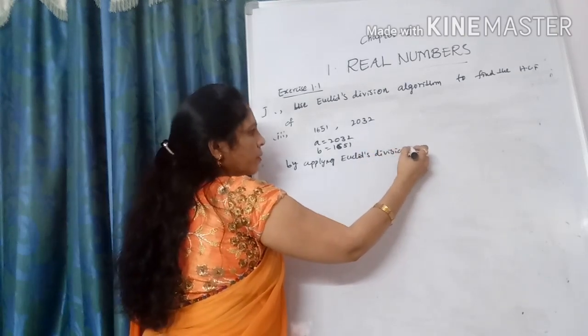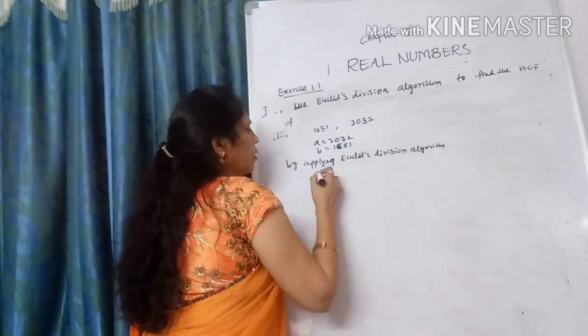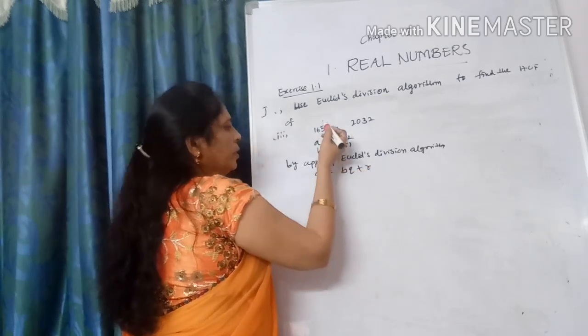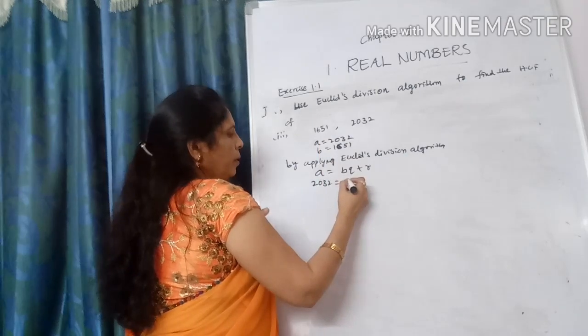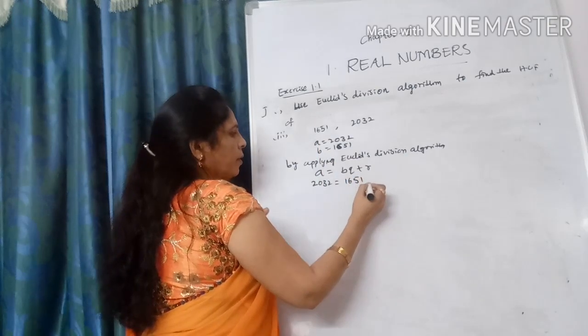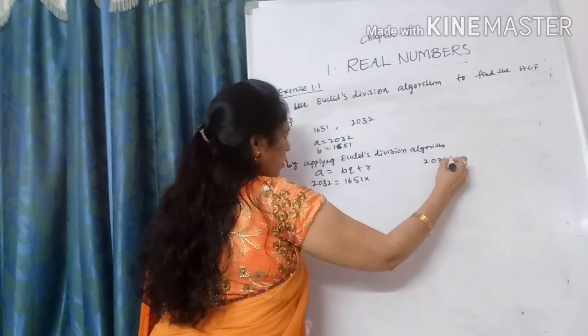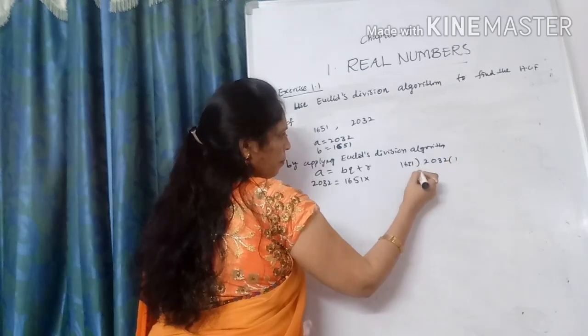What is Euclid's division algorithm? A is equal to B into Q plus R. In this, what is A? 2032, B is 1651. How many times does it go? Only one time.